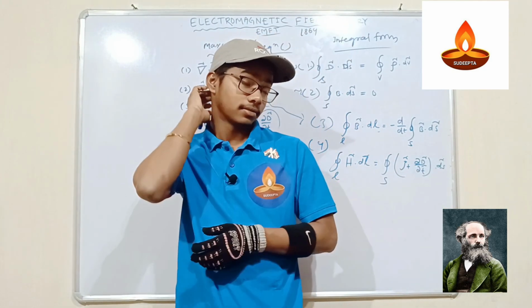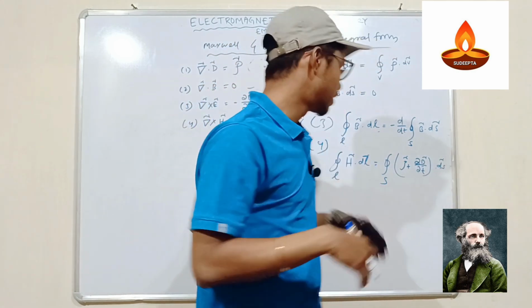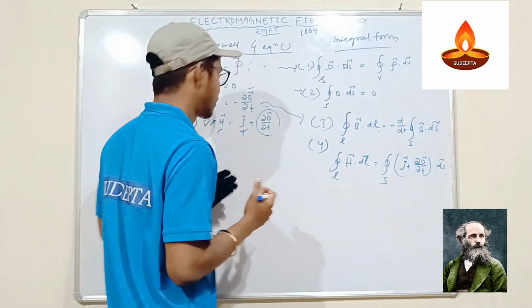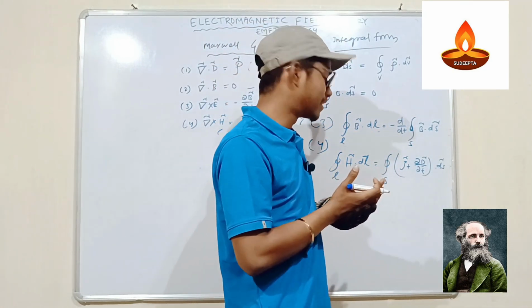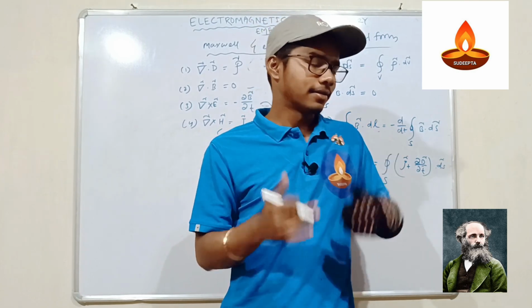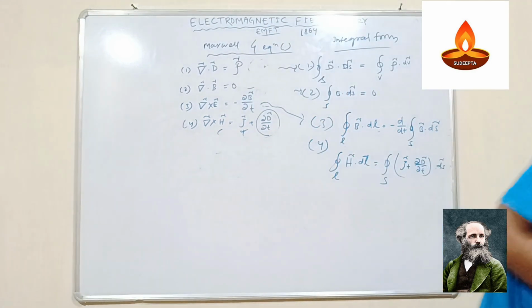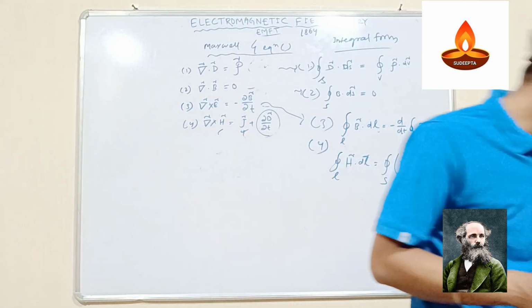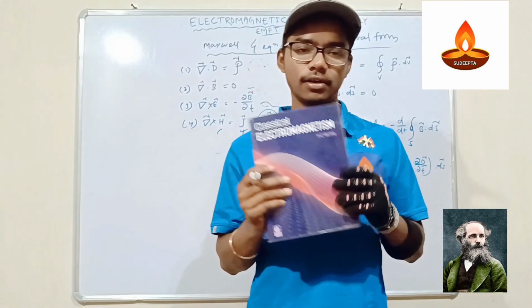We'll discuss the derivation in the next video. Till then, what is your duty right now? You just have to analyze, or if you want more depth, you can take help from various books. There is a book by H.C. Verma, classical electromagnetism. If the basics are not understood, you can take this book.